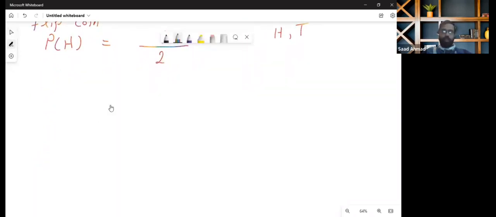Then let's have another example. Let's say we have two dice, like dice cubes. I'm not very good with the drawing, so let me try it again and see if I can get something right.